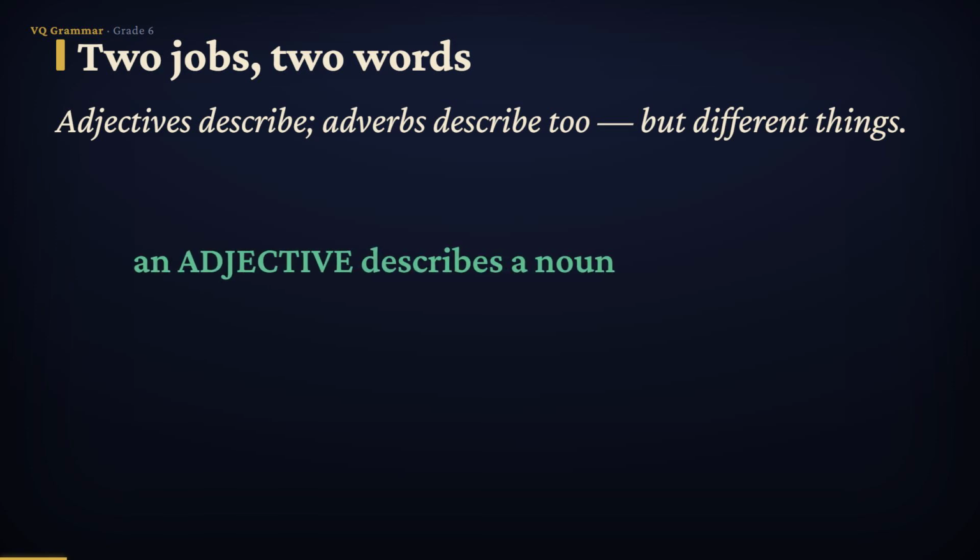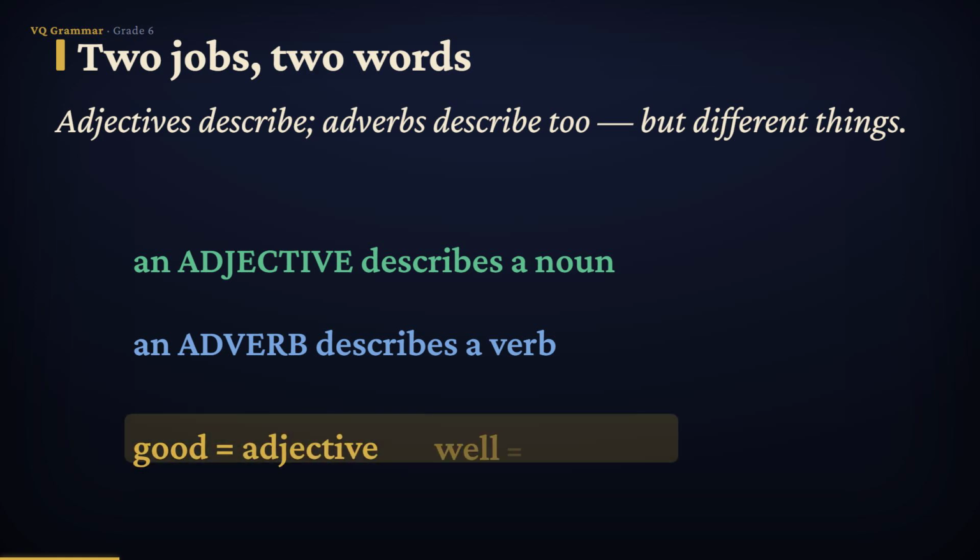An adjective is a word that describes a noun, a person, place, or thing. A tall tree, a happy dog, a bright idea. An adverb, on the other hand, describes a verb, an action word. It tells how something is done. She ran quickly. He spoke softly. Here's the key fact to hold on to for the whole lesson. Good is an adjective, and well is an adverb. Good describes a thing. Well describes an action.